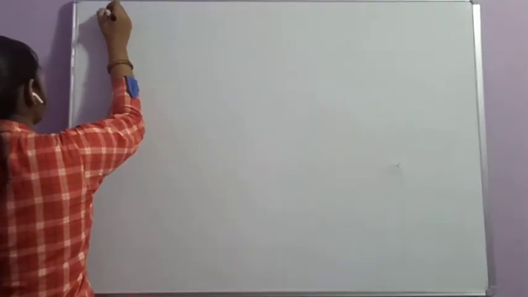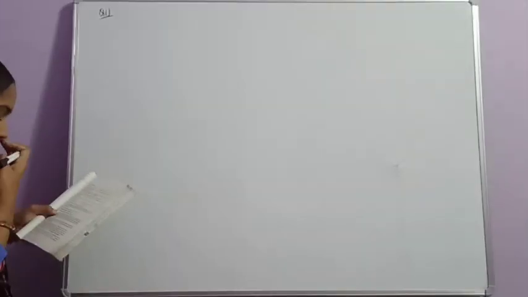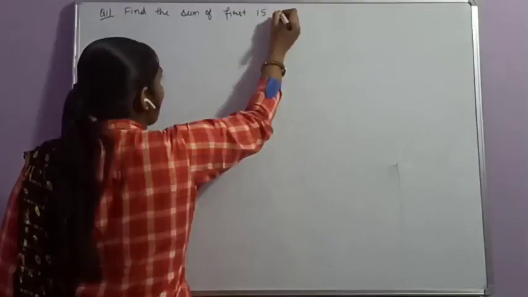First question is, find the sum of first 15 multiples of 8.